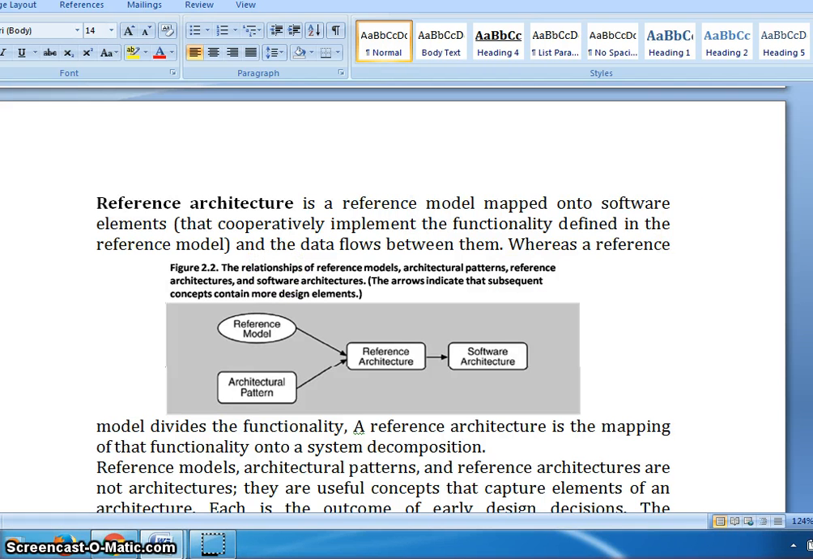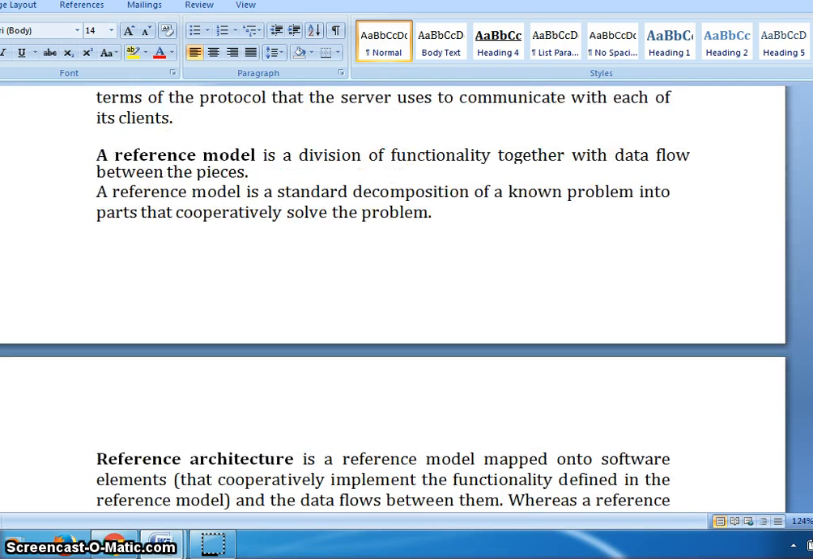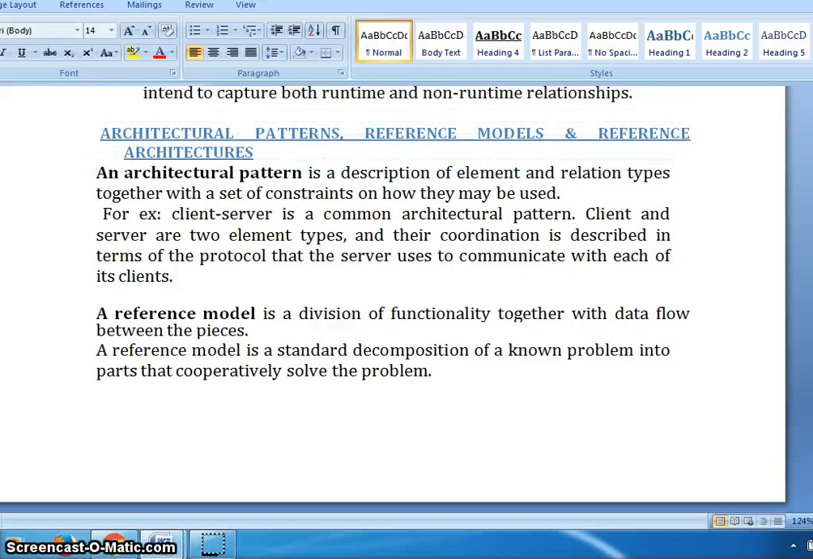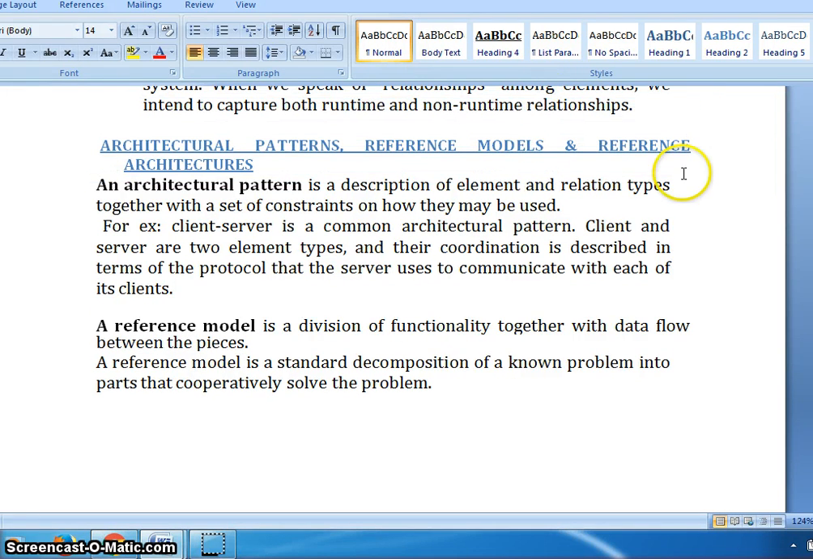And first we will see the meaning of the reference model and architectural pattern. An architectural pattern is nothing but a description of element and relation types together with a set of constraints on how they may be used.